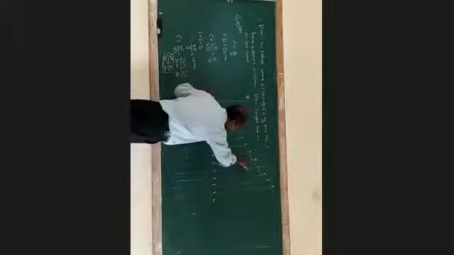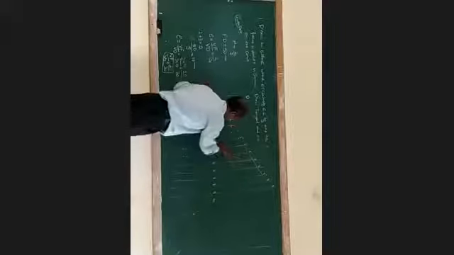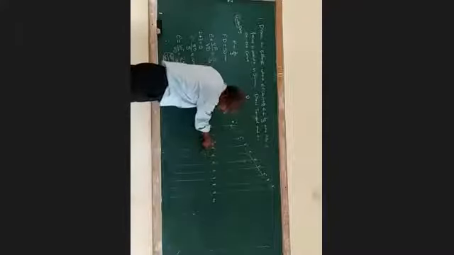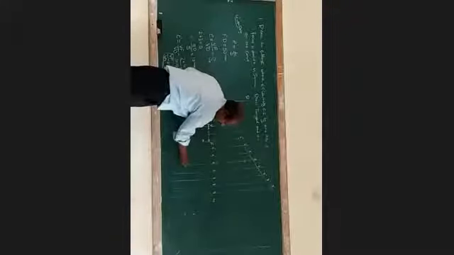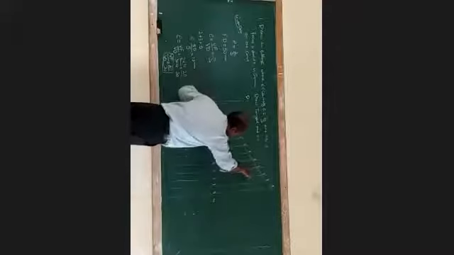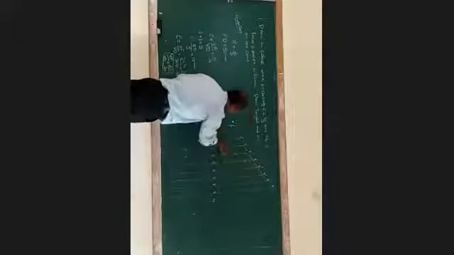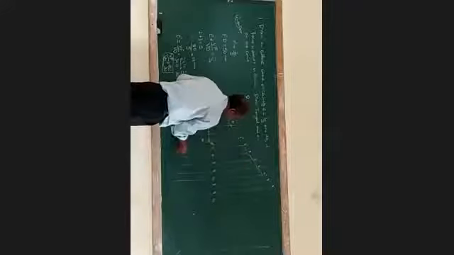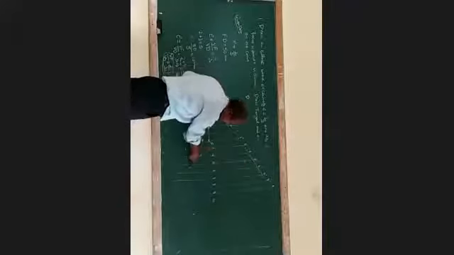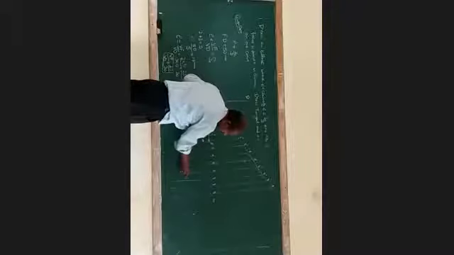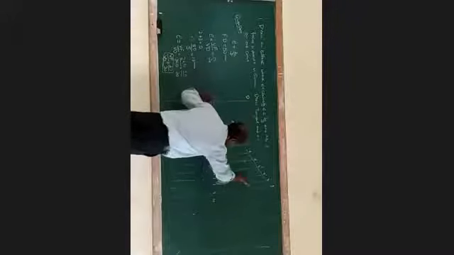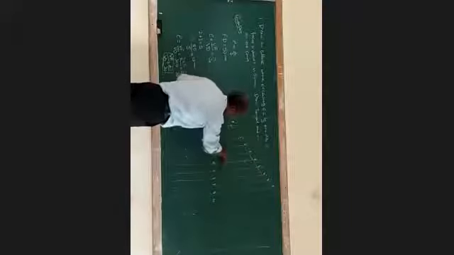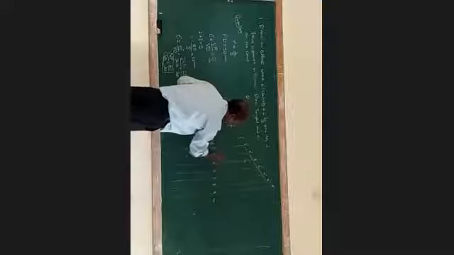Then 5 to 5 dash as radius, F as center, cut an arc. 6 to 6 dash as radius, F as center, cut an arc. 7 to 7 dash as radius, F as center, cut an arc.